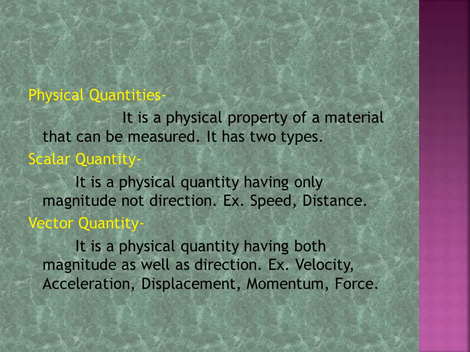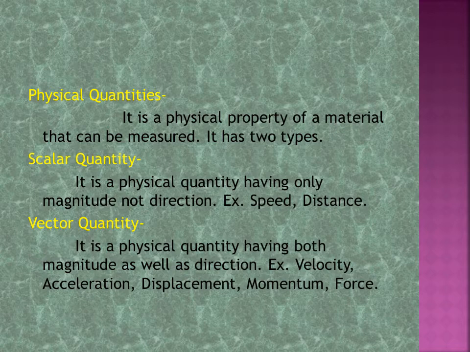Physical quantity. It is a physical property of a material that can be measured. It has two types. Scalar quantity is a physical quantity having only magnitude, not direction. In a scalar quantity, only magnitude is there, there is no direction. For example, speed and distance.